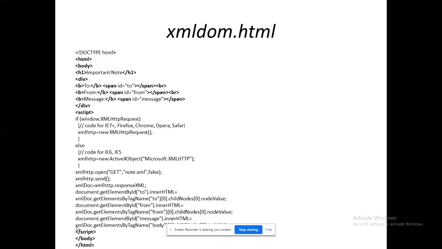Again I have to open the file and send a request to the file. Data will be stored in the XML doc as an array of values. From the XML doc I can access each and every node's data. First I have to access the root tag by using getElementsByTagName. Next I access the child node using childNodes of that array name, dot nodeValue. Then I can access my corresponding entity, right?